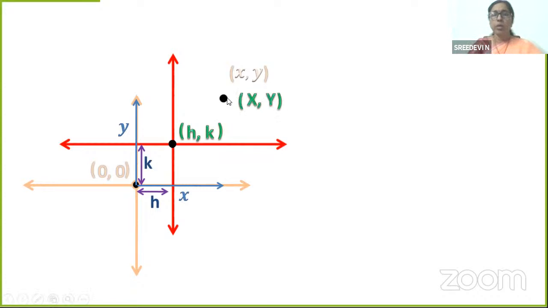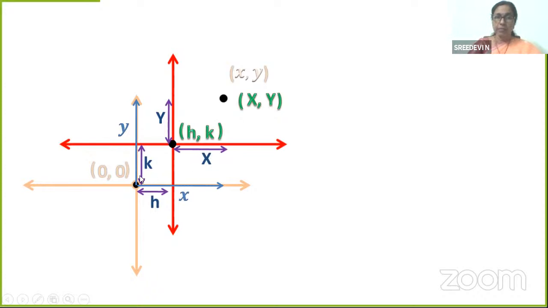Now, what are the coordinates in the new system? Capital X, capital Y. So what does it mean? What is capital X? From the new origin till here, that is capital X. And from the new origin till here, it is capital Y. Can we find some relation between the new coordinates and old coordinates with this? You can see the old coordinates a little faded and the new coordinates bright and red.